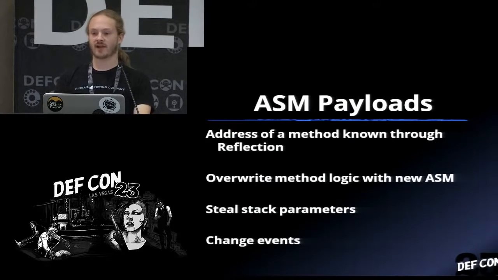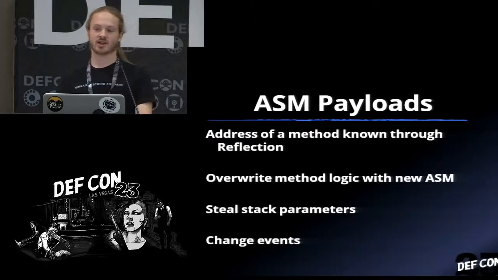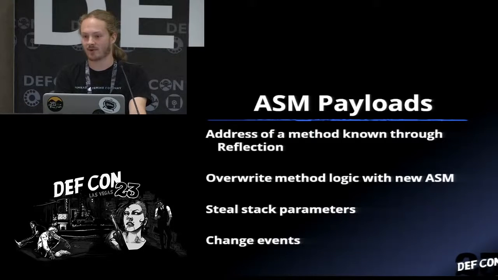Utilizing reflection, which is just a namespace in .NET that allows you to see things like all of those assemblies, all of the app domains, and metadata about specific methods. One of the things it lets us see is actually where that machine code has been just-in-time compiled to, and it's left unprotected in memory. So we can just take it and change it. So we can create cute little payloads to do things like steal stack parameters. Say we see a method of interest that's taking in a password. Steal that password, send it off to your email server, and then return the password back to the application, and you just stole some stuff.